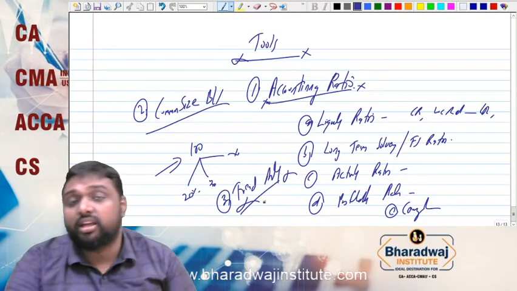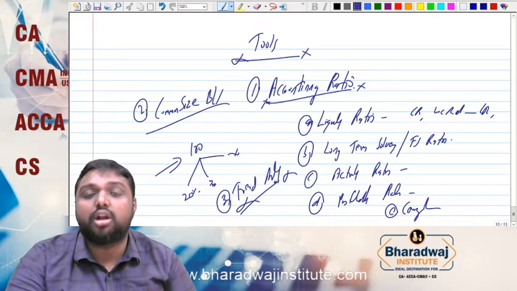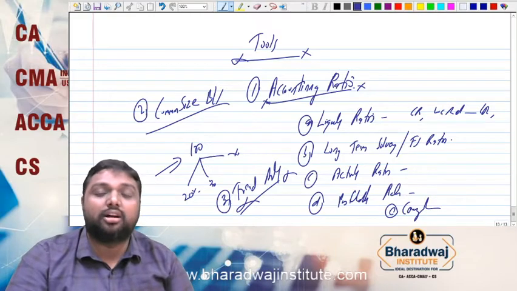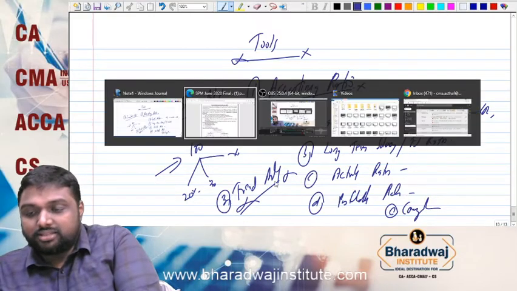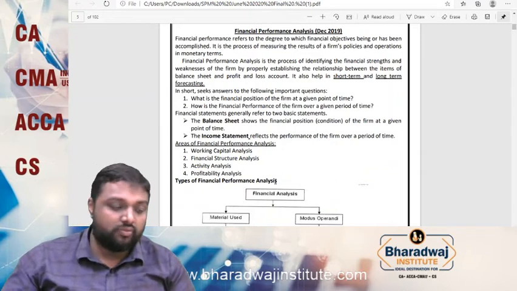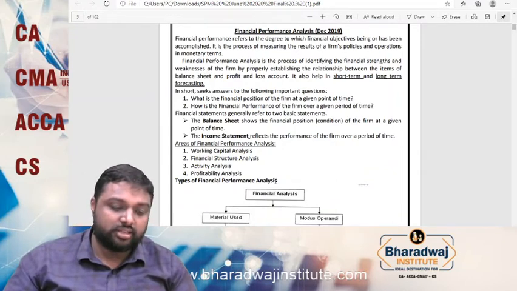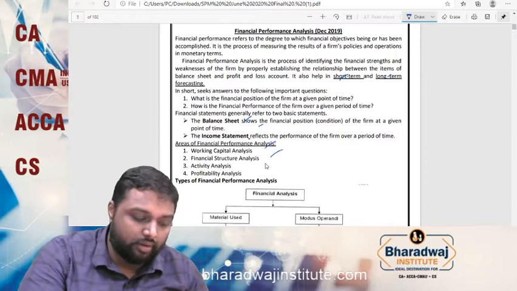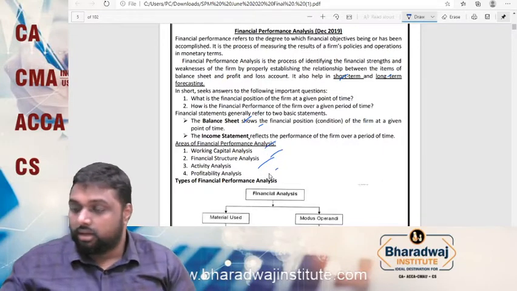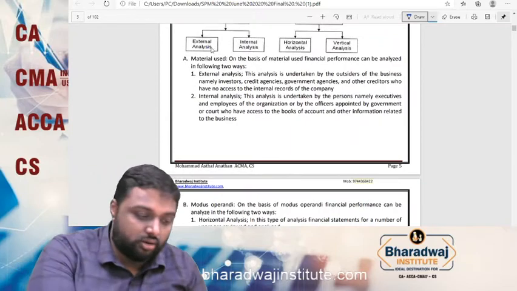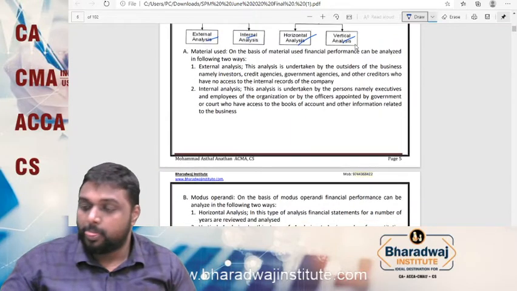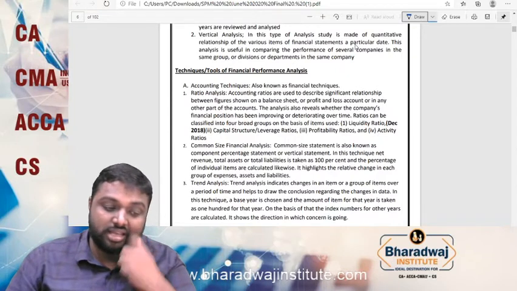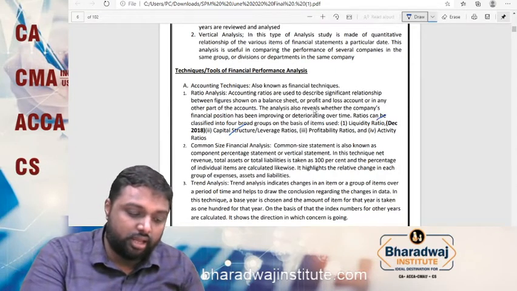The previous trend can be used for measuring. In your intermediate operational management, you might have learned a lot about that. In your syllabus, they are not discussed in detail. So this is what we have discussed so far: short term, long term, balance sheet, income statement, working capital, financial structure, activity, profitability. Then external or internal, horizontal or vertical. In your syllabus they are not discussed in detail.